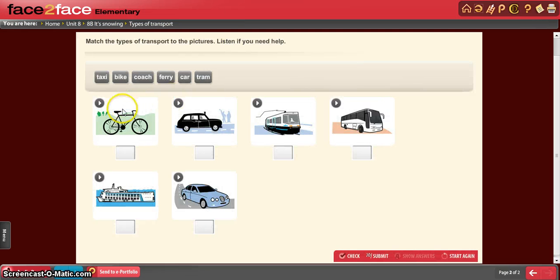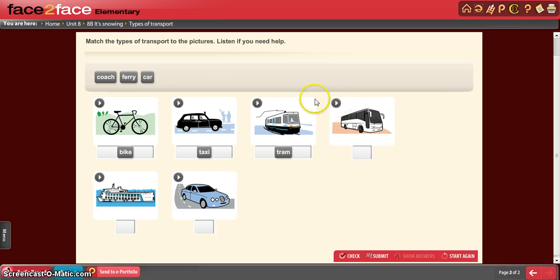Same case. This is a bike or bicycle. Next one. This is a car. Taxi. Oh, this is a taxi. All right. A taxi. Well, technically, a taxi is a car, rented car. Tram. This is the tram. This is the bus or coach.